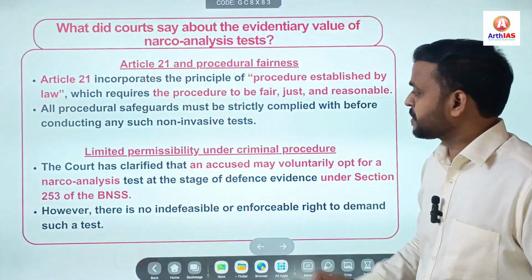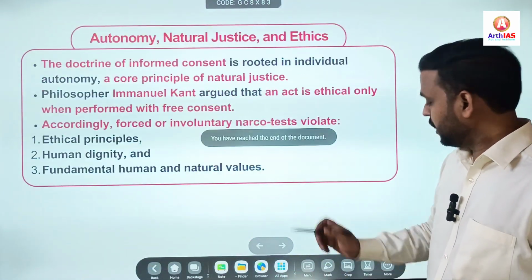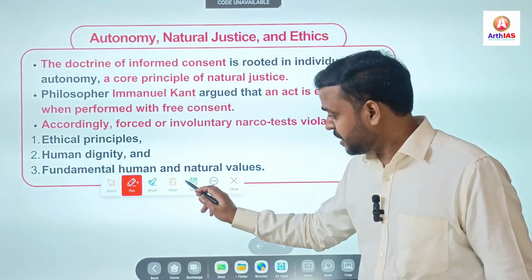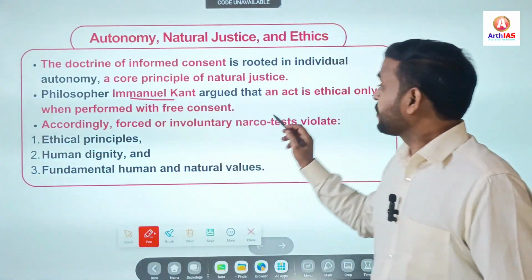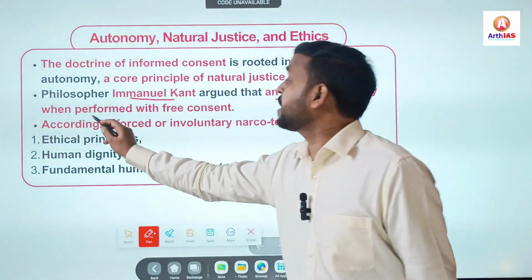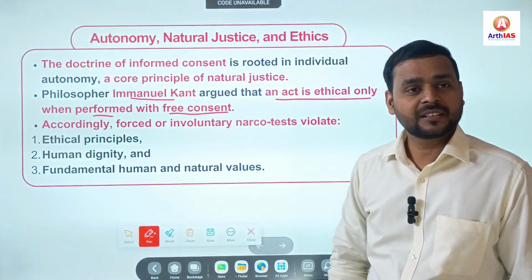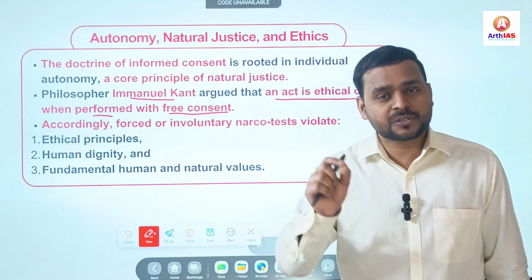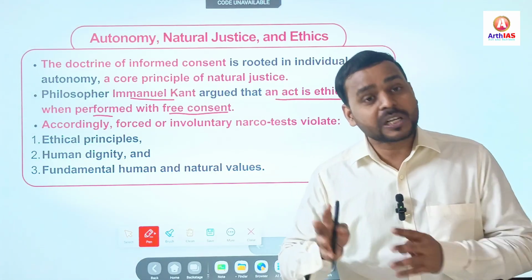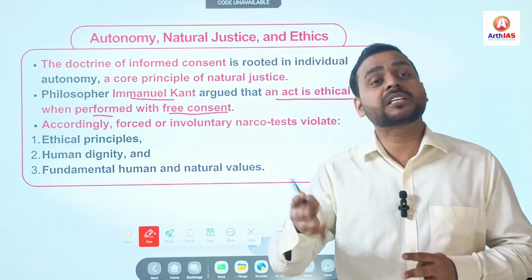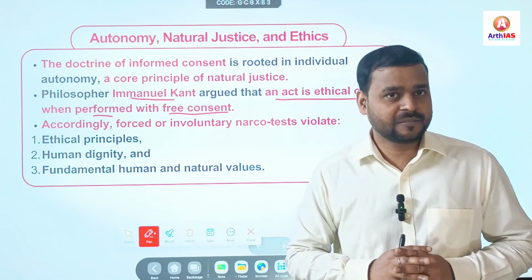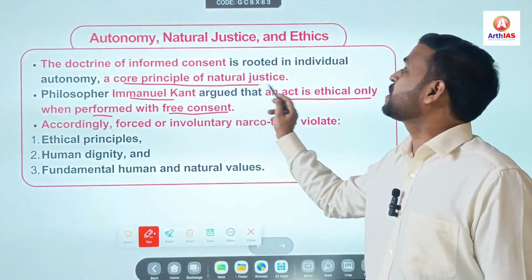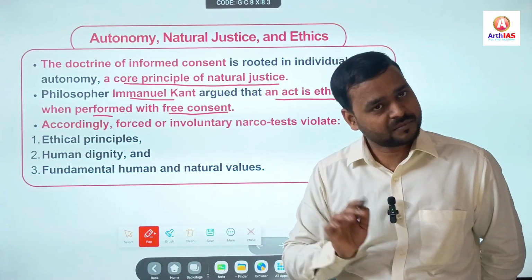Now, the ethical aspect. It also affects the ethical aspects. For example, Immanuel Kant says that an act is ethical only when performed with free consent. If your consent is taken, such acts should be considered ethical. If you have not given your consent, it is unethical. Simple. And it is one of the core principles of natural justice.